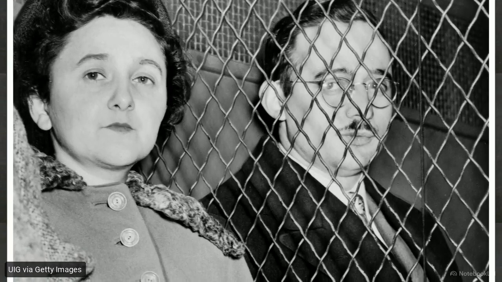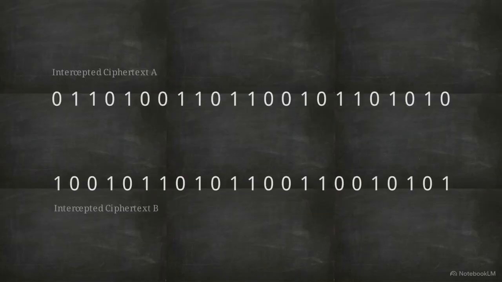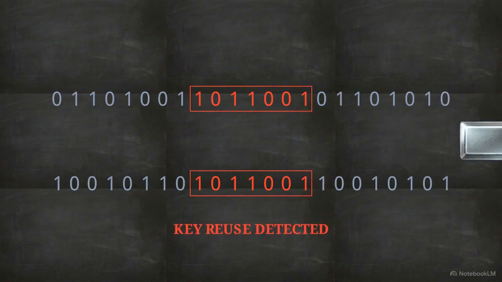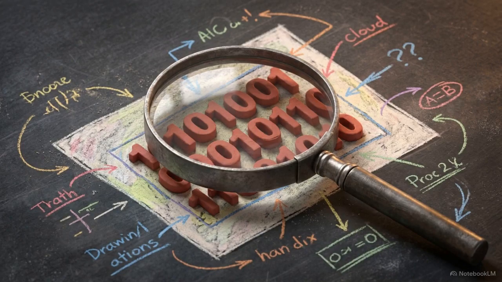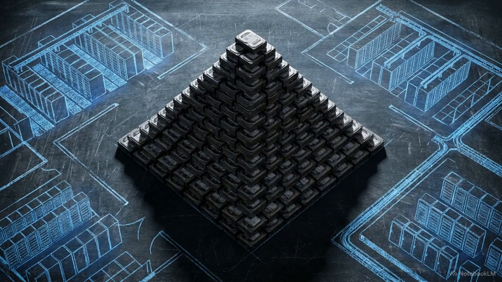Julius and Ethel Rosenberg communicated with Soviet intelligence using one-time pads, but a shortage of key material led their handlers to reuse portions of the sequence. Cryptanalysts recognized the overlap, read the intercepted messages, and secured their convictions for espionage. Distributing massive, single-use physical keys is impossible for modern networks. Engineers are forced to substitute theoretical perfection for physical viability by utilizing pseudo-random number generators.